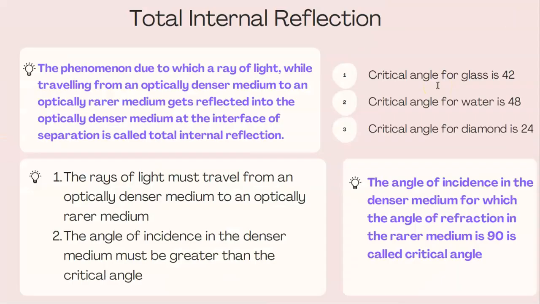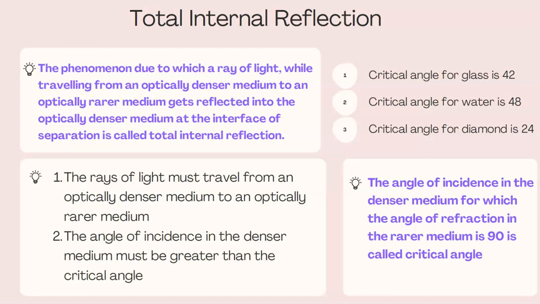So coming to all the definitions, all the theory that we are supposed to remember. One major thing we are supposed to remember are the critical angles mentioned here. Critical angle for glass is 42 degrees. Critical angle for water is 48 degrees. Critical angle for diamond is 24 degrees. So what do we mean when we say that the critical angle for glass is 42 degrees?